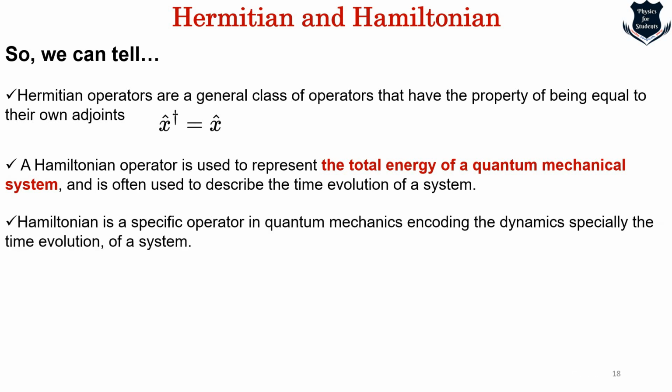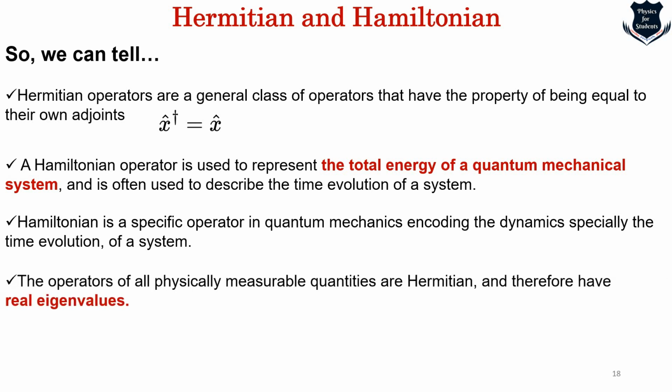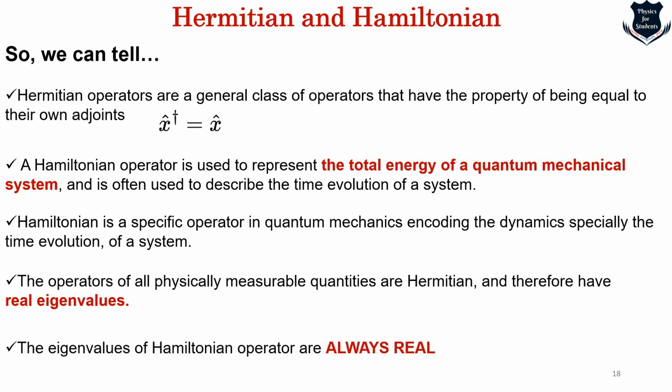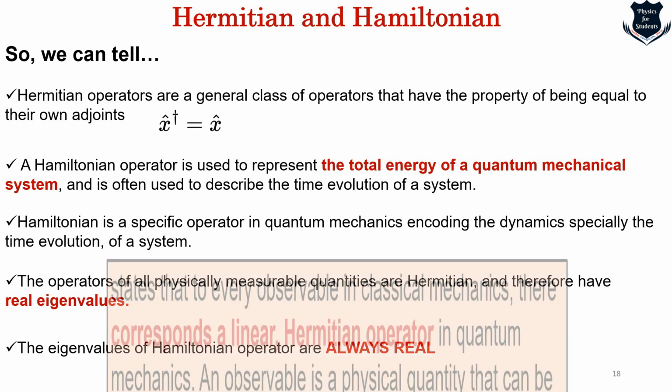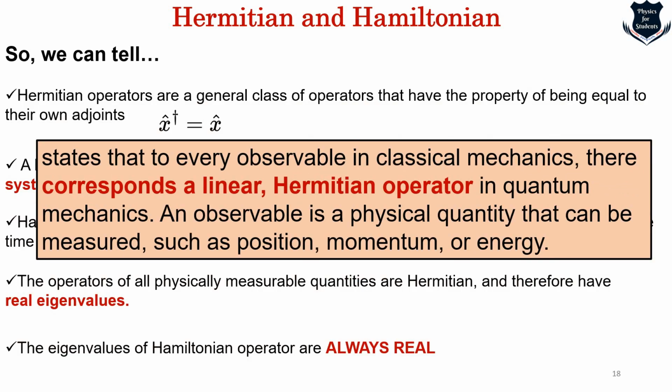So what we can tell from here is that Hermitian operators are a general class of operators that have the property of being self-adjoint. The Hamiltonian operator is used to denote the total energy of a system, and it governs the time evolution of the system. So the Hamiltonian is a specific operator in quantum mechanics, right? And it encodes the dynamics, especially the time evolution. The operators of all physically measurable quantities have to be Hermitian, and therefore they have real eigenvalues, and the eigenvalues of the Hamiltonian are always real. From here you see the second postulate, it will become clear. The second postulate states that to every observable in classical mechanics there corresponds a linear Hermitian operator. Why Hermitian operator? So that it is something which is real. In quantum mechanics, an observable is a physical quantity that can be measured, such as position, momentum, or energy.